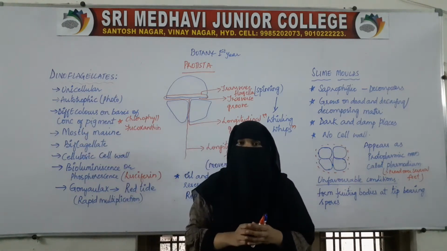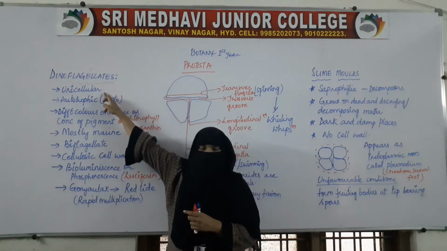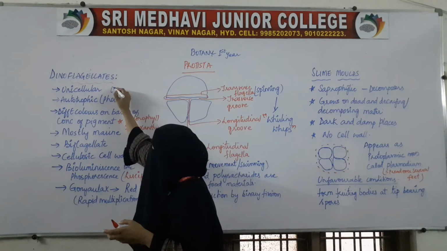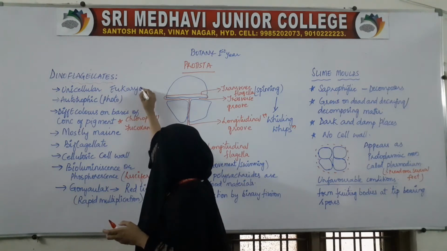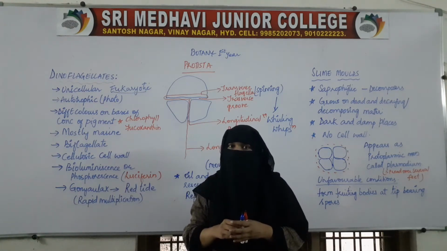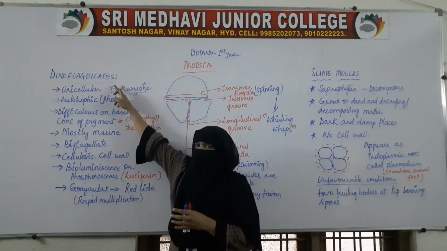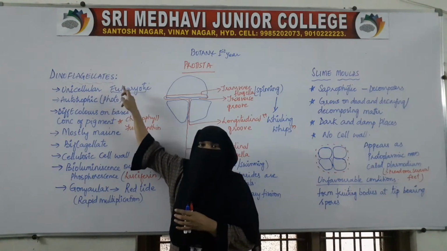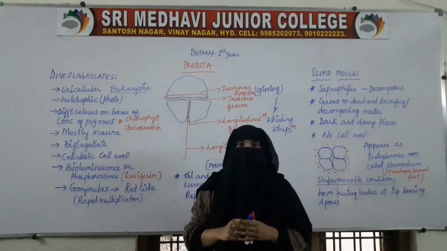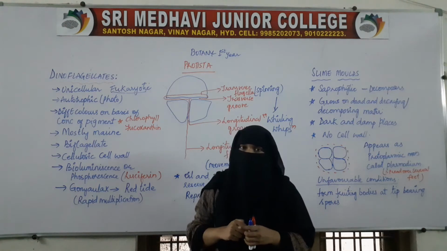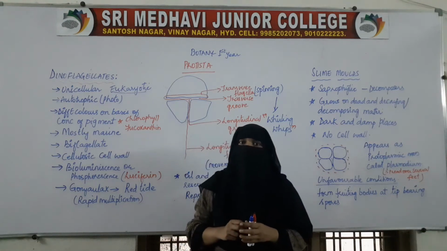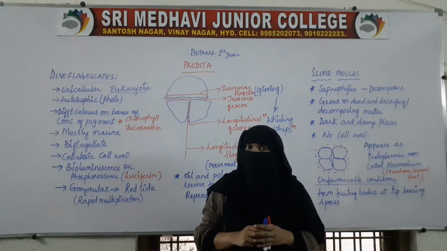Here these dinoflagellates are unicellular, because we all know in Protista we have unicellular eukaryotic organisms. That is, the cell will be having all the membrane bound organelles. So the dinoflagellates are unicellular organisms and they are eukaryotic with all the membrane bound organelles, and they are autotrophic. That is, these dinoflagellates are able to prepare their own food by the process of photosynthesis.